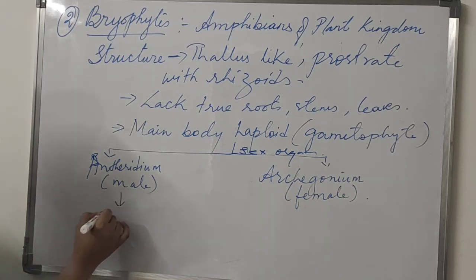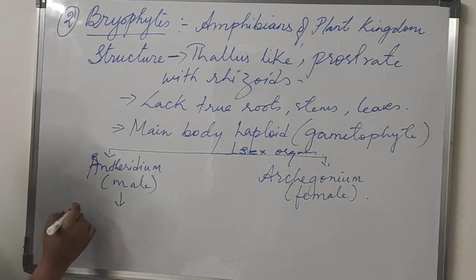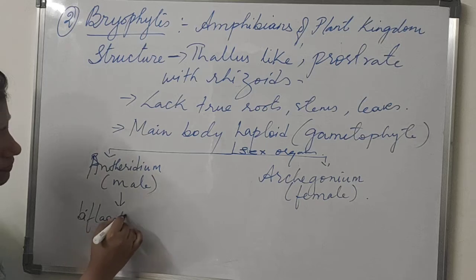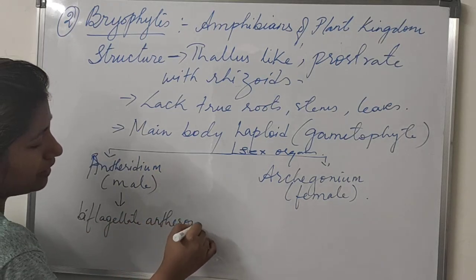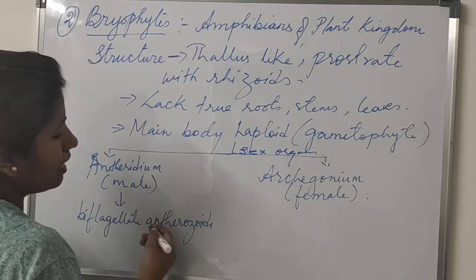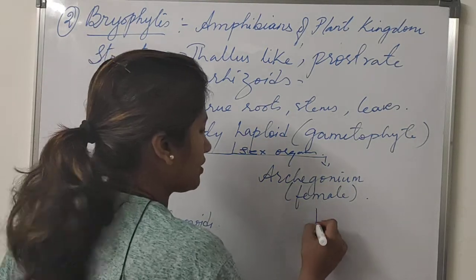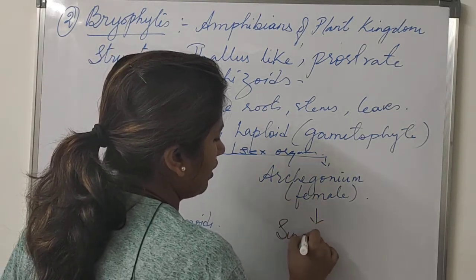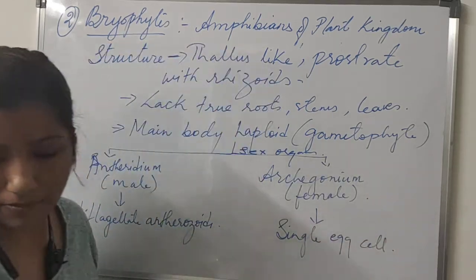The male sex organ produces the male gamete known as biflagellate antherozoid. Like how in humans the male gamete is known as sperm, here male gametes are known as antherozoids. And the female organ produces a single egg cell.